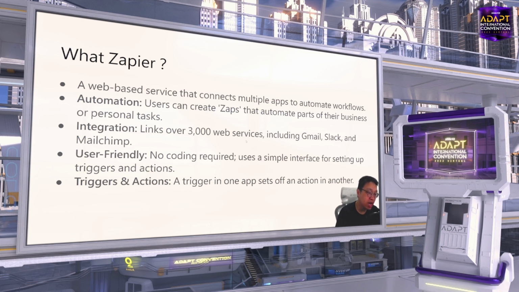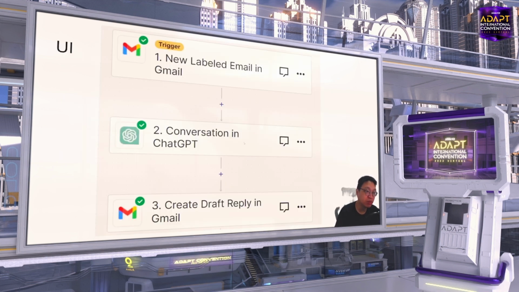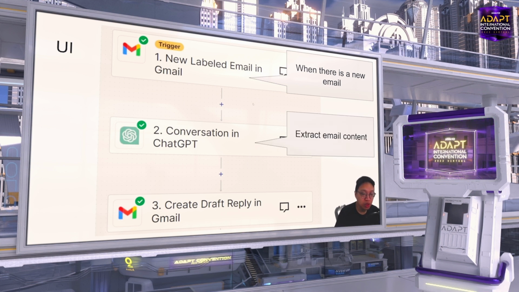Every automation requires at least two things. The first thing is the trigger. When will the automation start? And after it starts, what will it do? I will show you an example here. So here is the UI. You can see the workflow goes from top to bottom. The first step is the trigger. In this example, whenever there is a new incoming email, it will trigger the workflow. And the second step is we extract the email content and send it to ChatGPT.